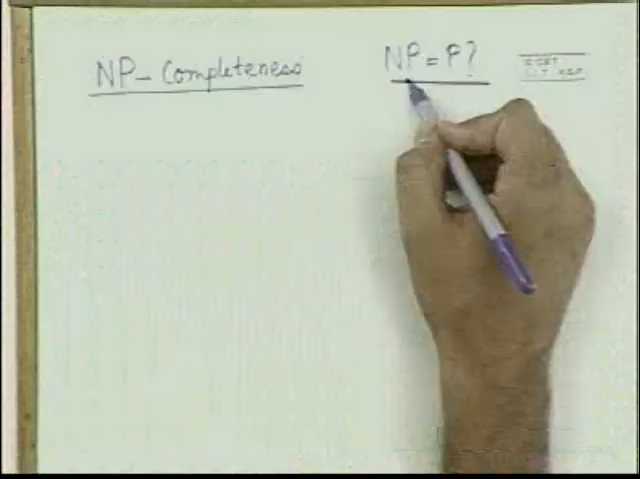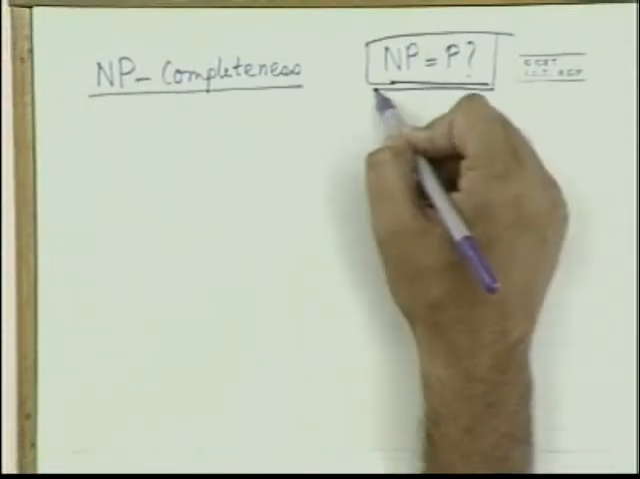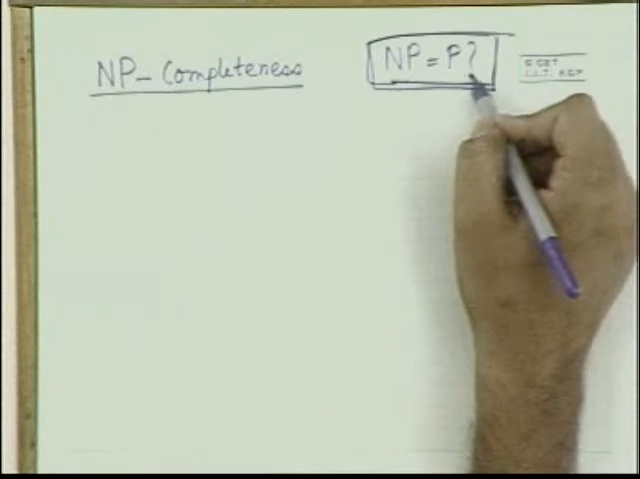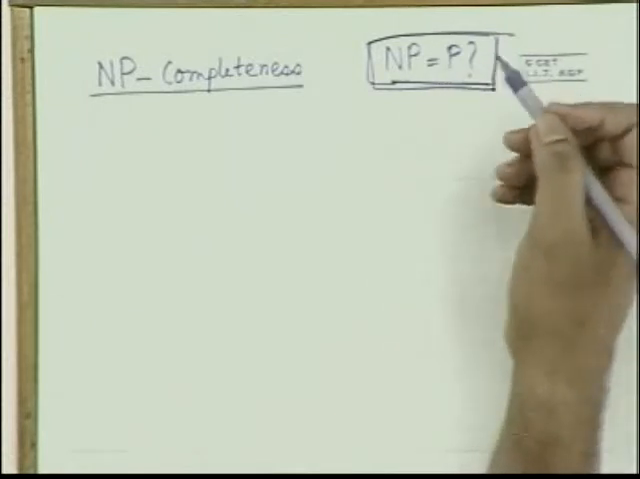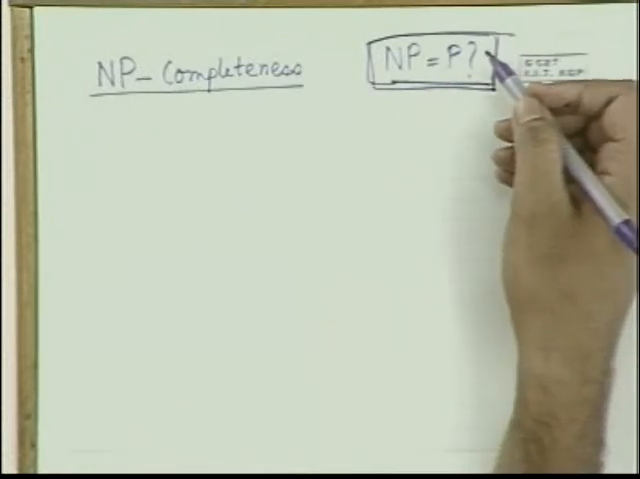Okay, so this is non-deterministically polynomial is equal to P or not, that is the question. This is a question which is very well known and still an unsolved problem in computer science.